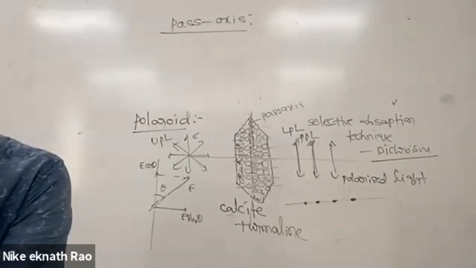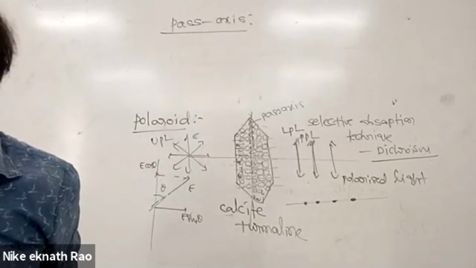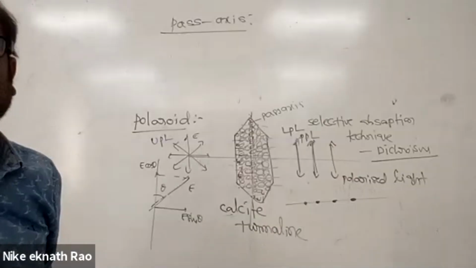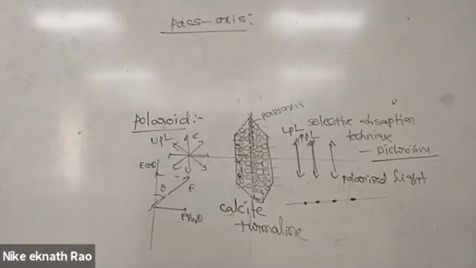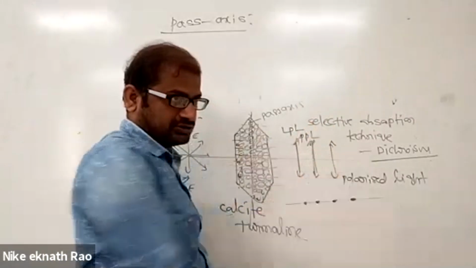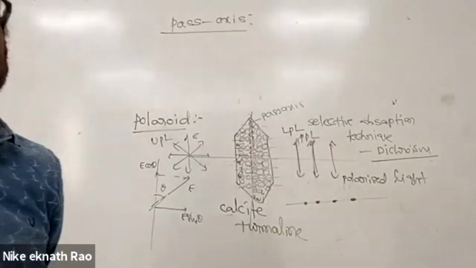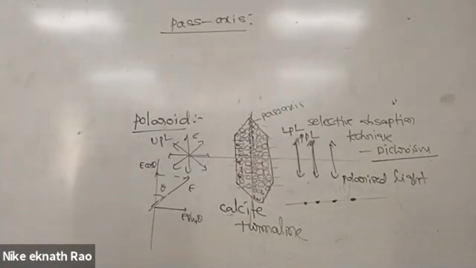The light wave will get linearly polarized with the electric vector oscillating along a direction perpendicular to the aligned molecules.